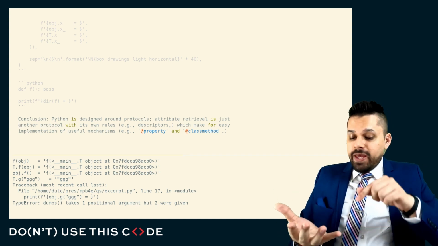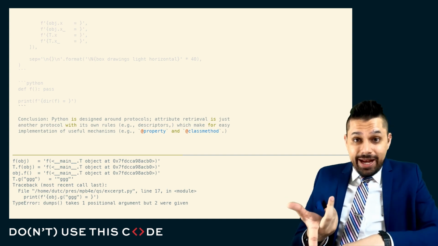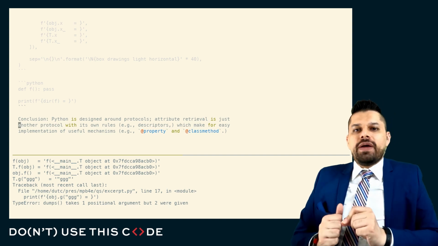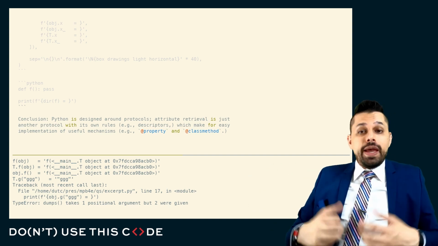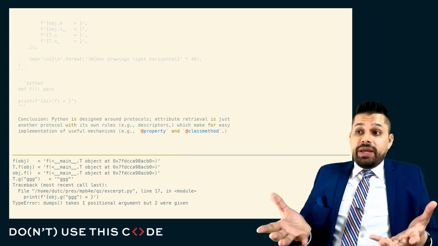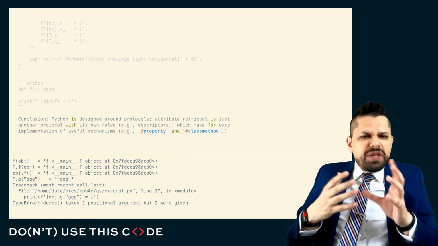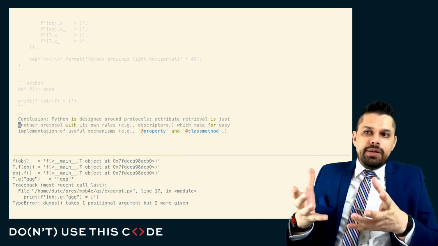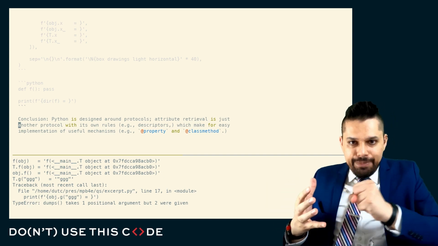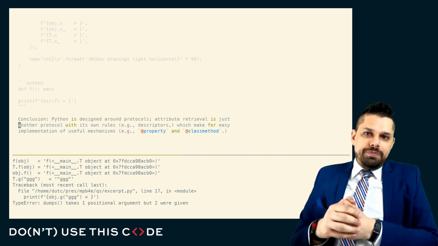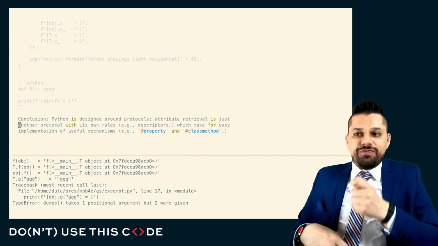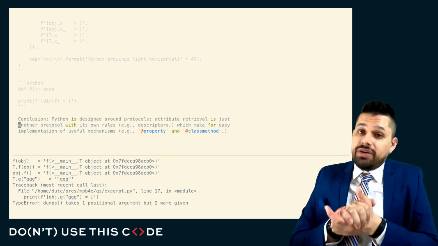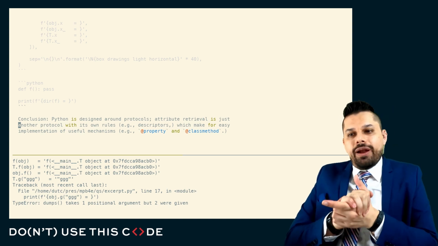In order to support the effective behavior of instance methods, class methods, properties, and static methods without adding too much mechanism to this protocol, they came up with that one little carve out, the descriptor carve out, and that's how this all works. And this is why everything else works the way it does, why you can't add bound methods, or you have to do something special to add bound methods to instances, why it is that these different methods are able to have their implicit arguments passed in directly. It comes down to where something is found, and why it is that there is a hidden distinction in CPython between functions that are written in Python and functions that are written in C. They actually will work differently when they're added to a class body.